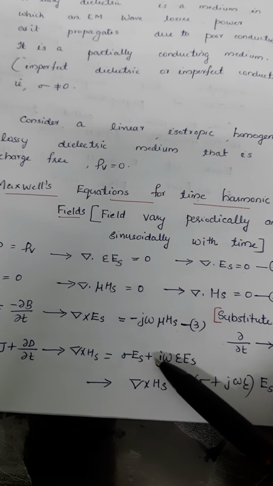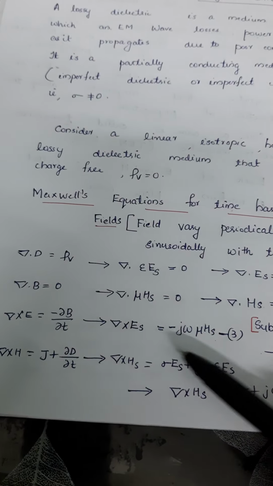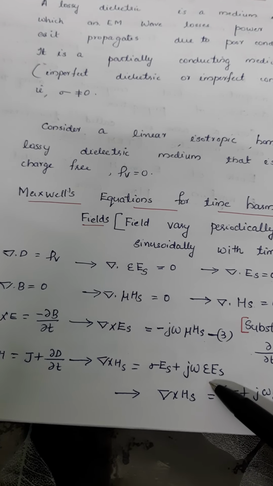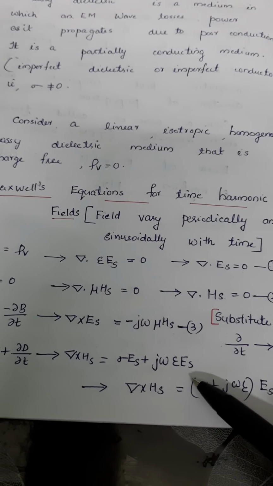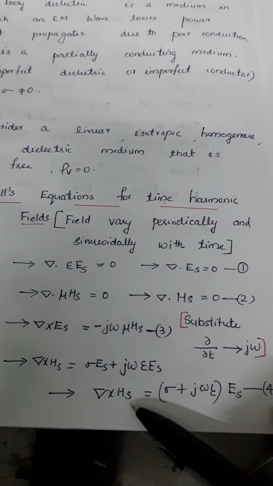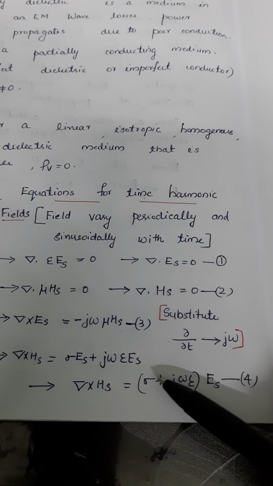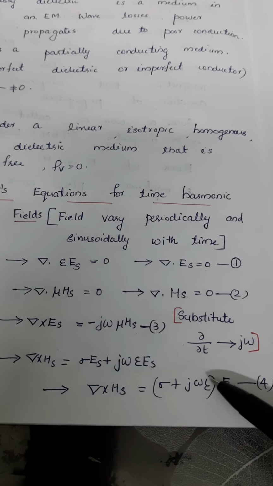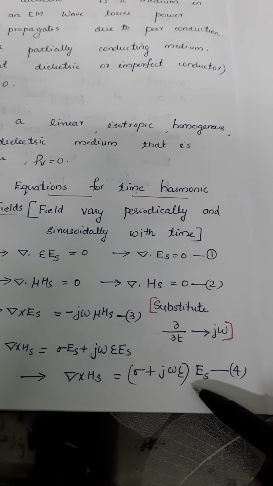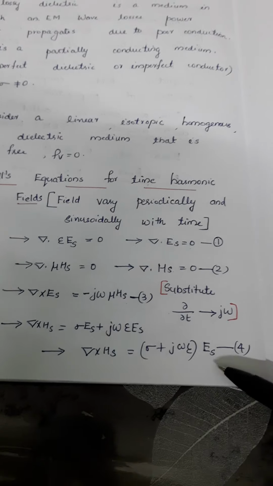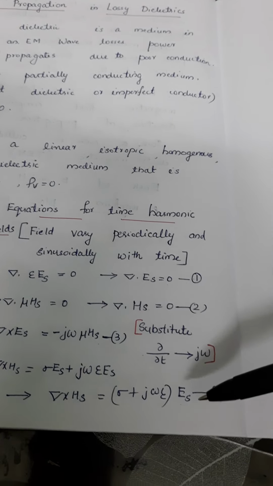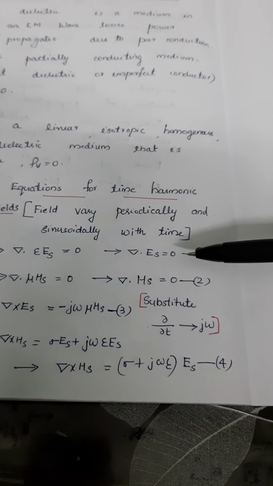That plus dou D by dou t becomes j omega, and instead of D we substitute epsilon E of s. So the equation becomes del cross H of s is equal to sigma plus j omega epsilon, with E of s taken outside of the bracket. So this is equation number 4. All these equations 1, 2, 3 and 4 are for the time harmonic field.